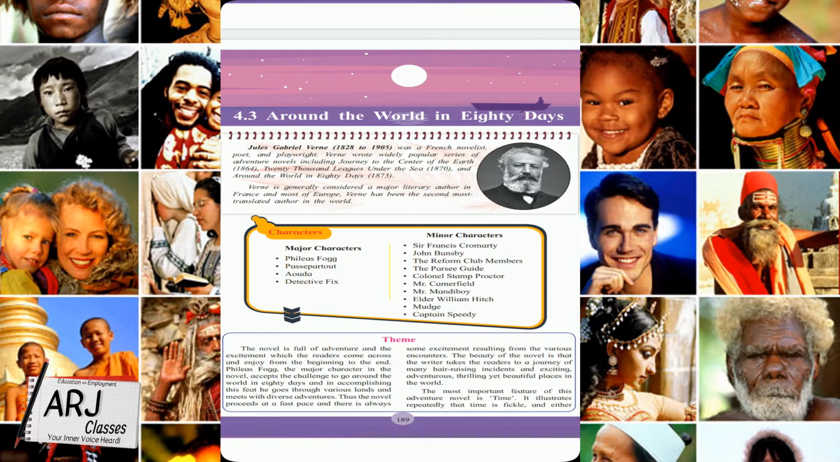Then we go to theme. The novel is full of adventure and the excitement which the readers come across and enjoy from the beginning to the end. But first of all, let me tell you, we have studied in 11th standard what theme means. Theme is the main idea of. Now here we are talking about a novel, but in 11th standard we studied about drama. So theme is the main idea behind all the writing work that is done. Okay, so let's go through theme now.